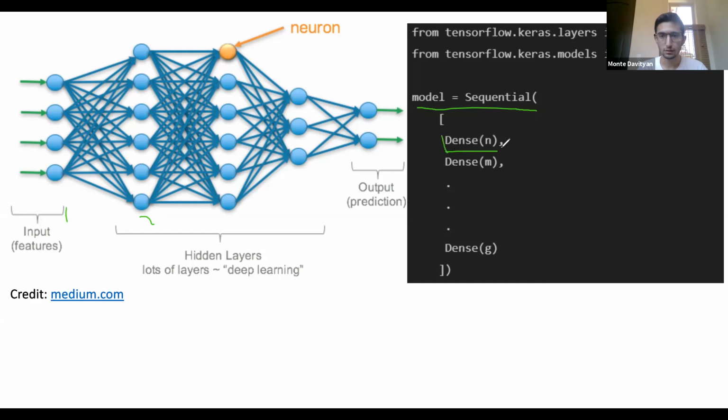So let's say we only have one layer, we're only going to have this one Dense layer, and this n is the amount of neurons that we want. In this image, we have 1, 2, 3, 4, 5, 6 neurons, so this case would be Dense of 6. And that's what would be our first layer. Our second layer also has 6, so this would again be our Dense of 6. And our third layer would have 3 neurons, and so we would have a Dense of 3. We can have as many layers as we want, but I'll talk about why we don't want too many layers and too many neurons.